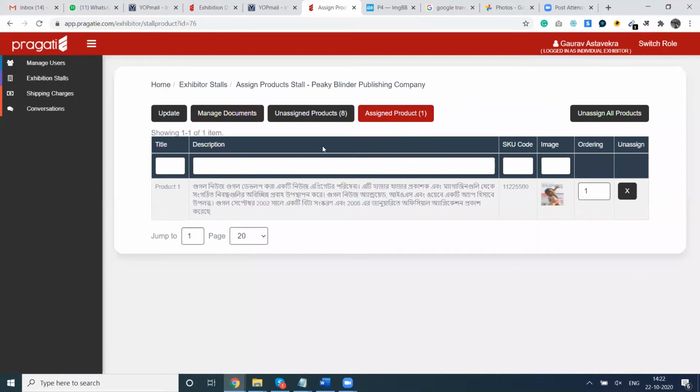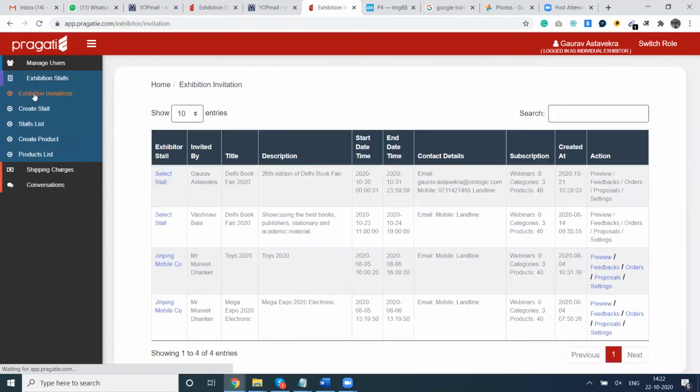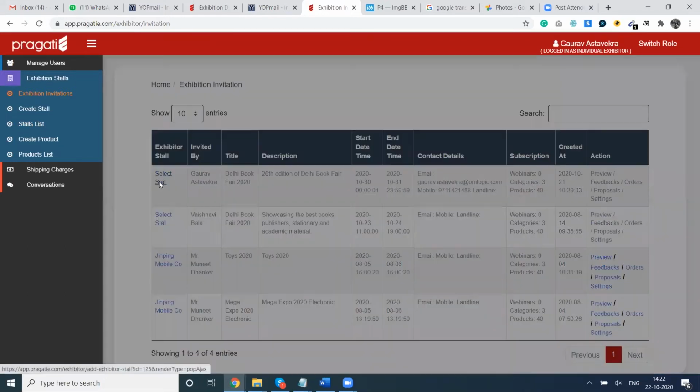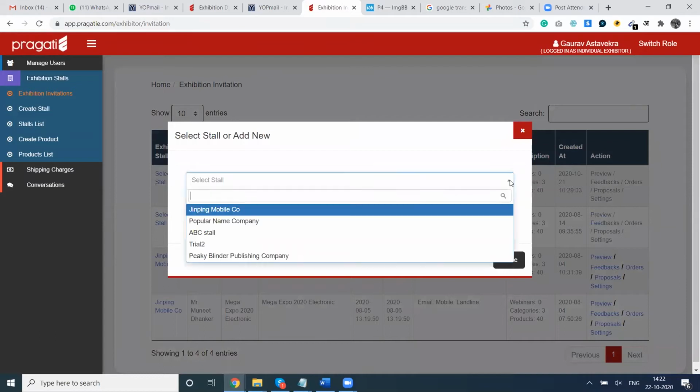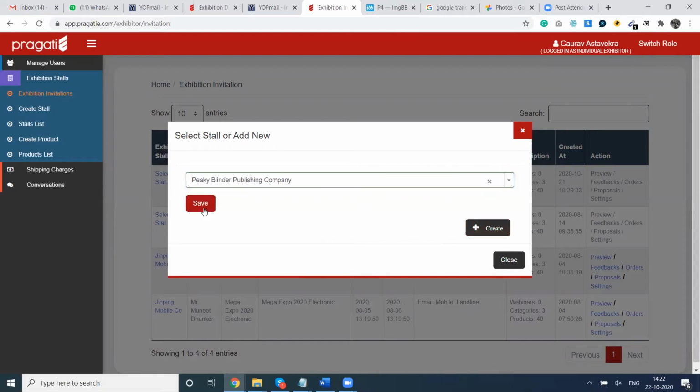Now we have to link this stall to the event. So I will go to the exhibition stall, exhibition invitation. You can see the Delhi Book Fair 2020. We have to click select stall. The drop down will appear, and our stall name, the Peaky Blinders Publishing Company, will appear, and we have to hit save.